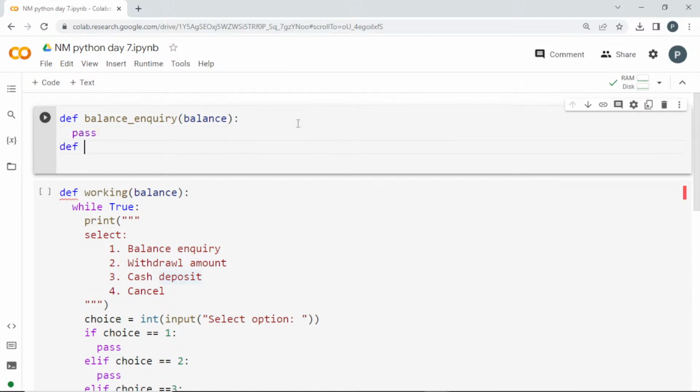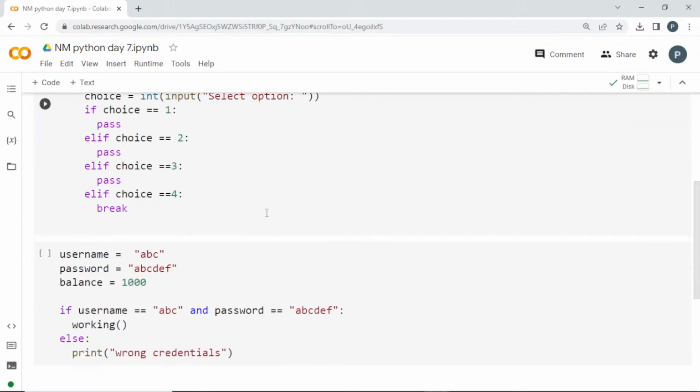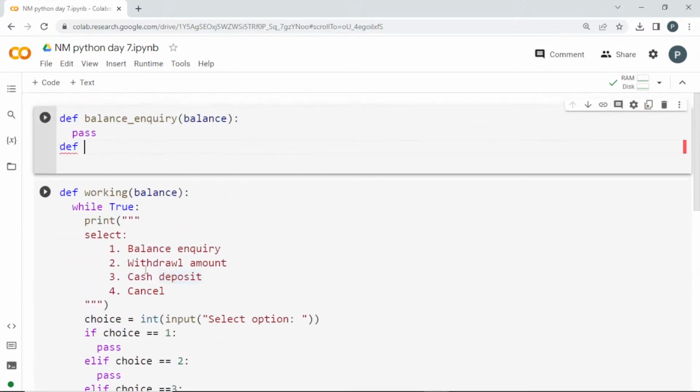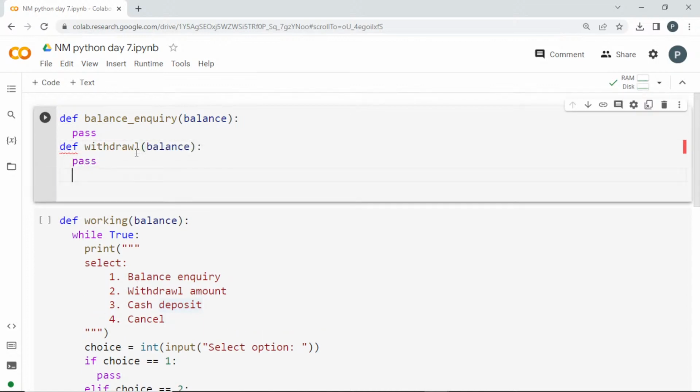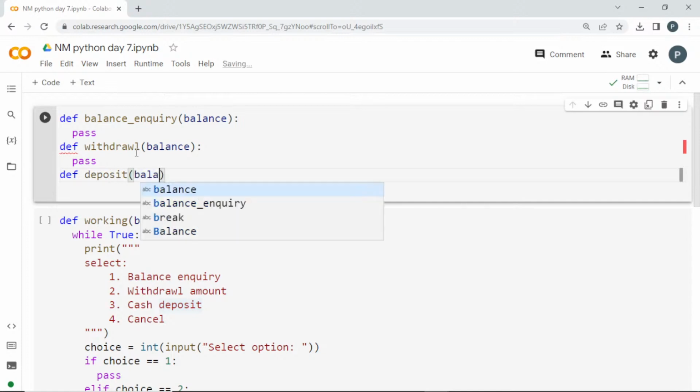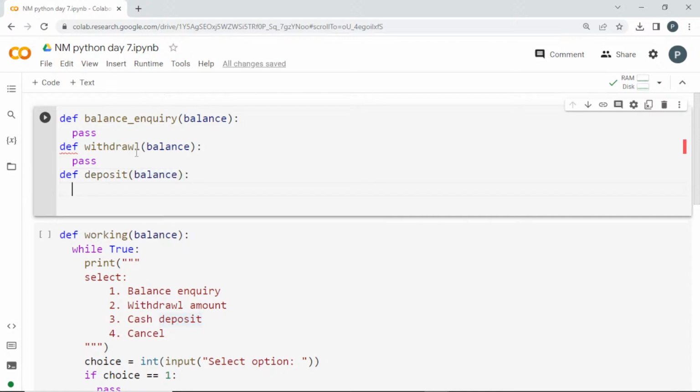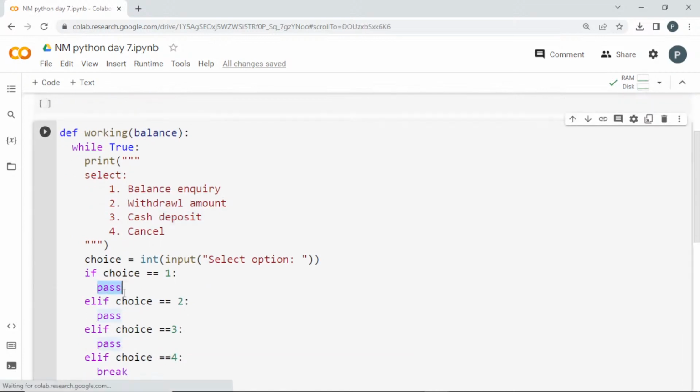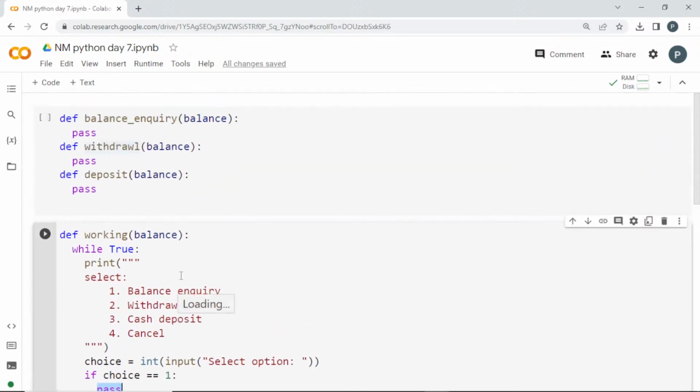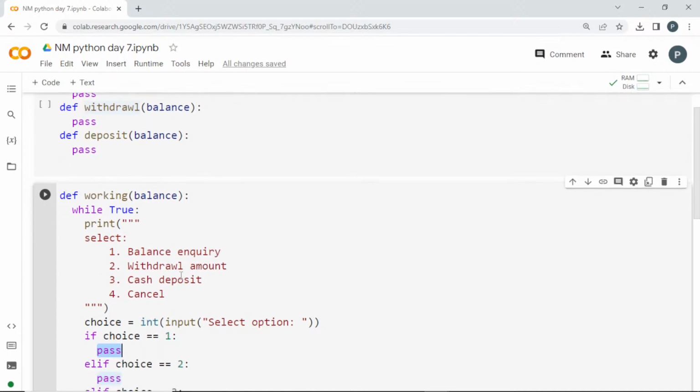We need to create the structure first. See here, I'll show you once again. The second choice will be withdrawal amount. Withdrawal. Here also we will be getting the balance, and I'll pass it for now. Third one will be deposit, right? I'll be getting balance and using it, and here also I'll pass it for now. I need to change these things, so step by step I'm coming.